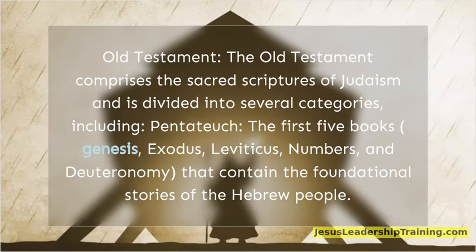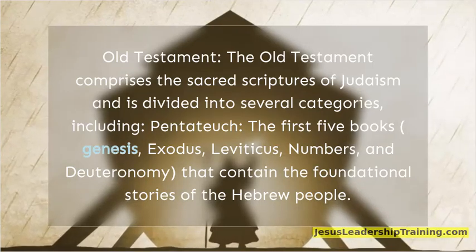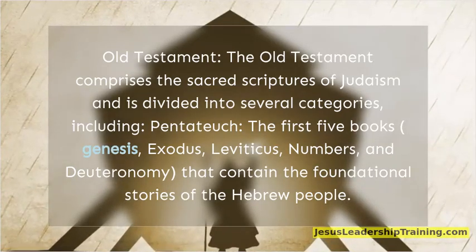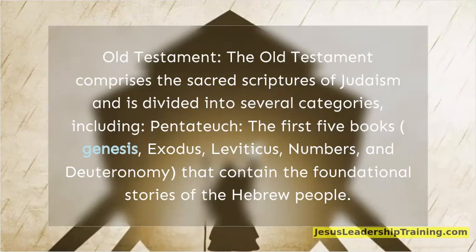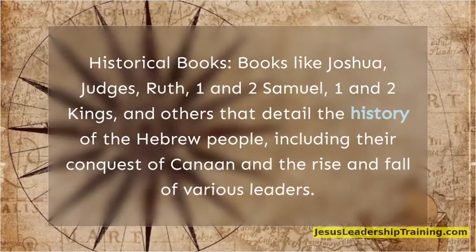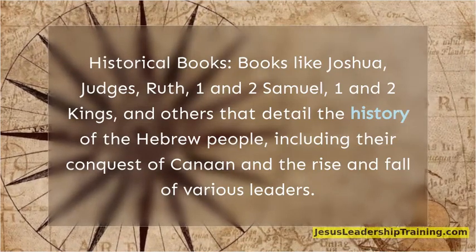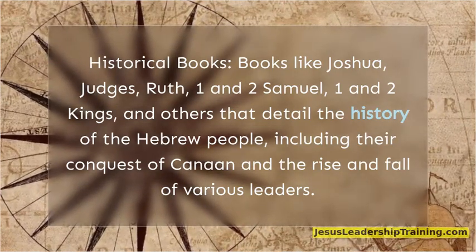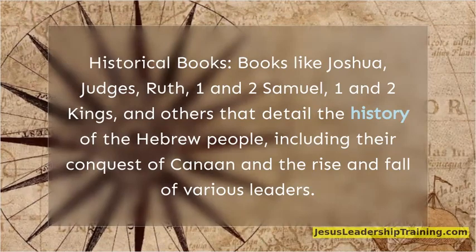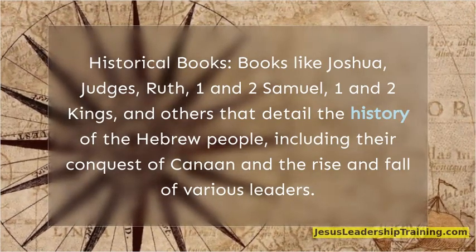first five books, Genesis, Exodus, Leviticus, Numbers, and Deuteronomy, that contain the foundational stories of the Hebrew people. Historical books, books like Joshua, Judges, Ruth, 1 and 2 Samuel, 1 and 2 Kings, and others that detail the history of the Hebrew people, including their conquest of Canaan and the rise and fall of various leaders.